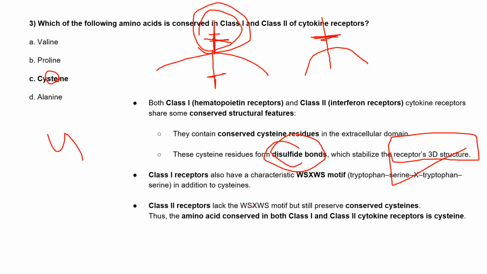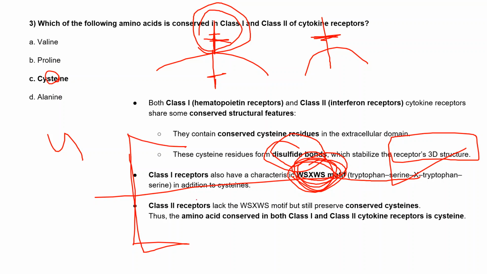We know that class 1 receptors, as we already discussed, have the characteristic WSXWS motif, in addition to this cysteine. We already discussed that this is the characteristic feature that distinguishes class 1 and class 2 receptors, because both have the same structures. But class 2 receptors don't have the WSXWS motif.